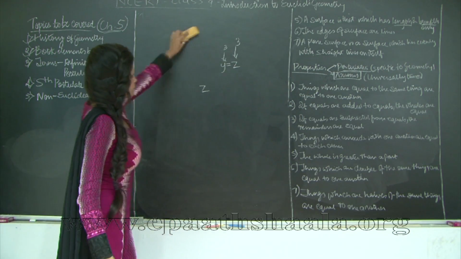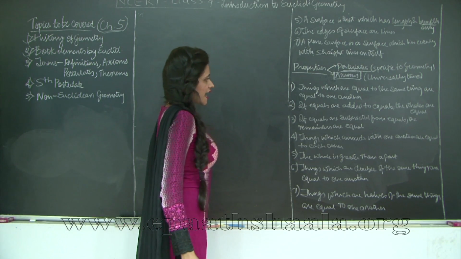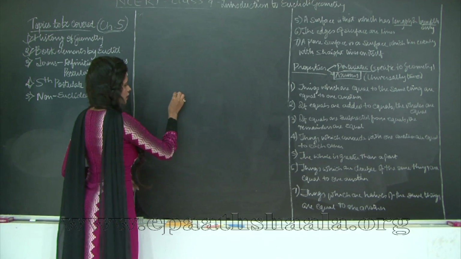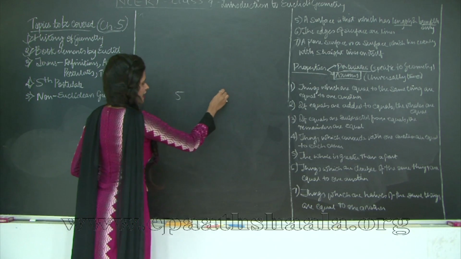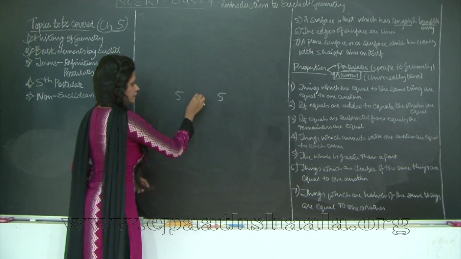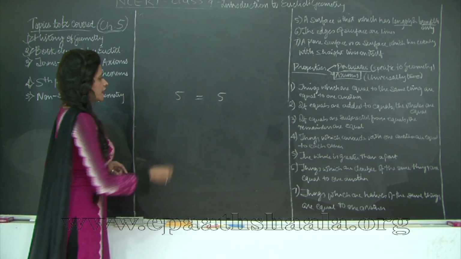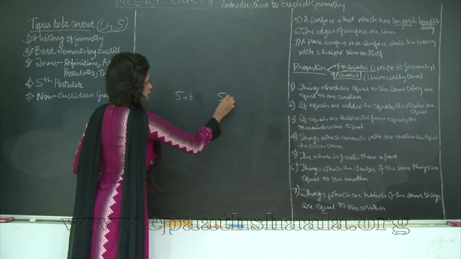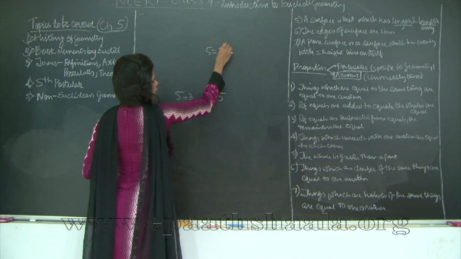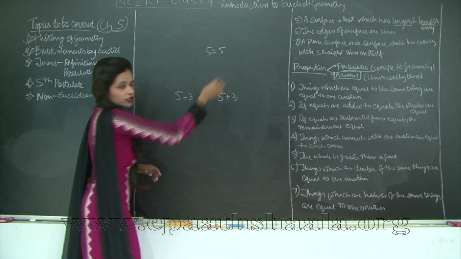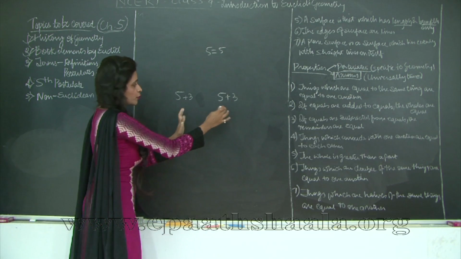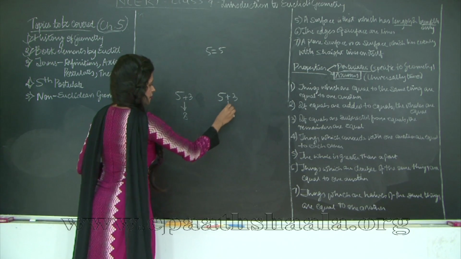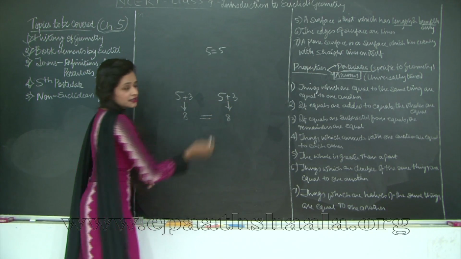Now the second axiom. If equals are added to equals, the wholes are equal. That means if I have two numbers, let's say 5 and 5. So 5 is equal to 5. Now if I add a number 3 to both sides, will my resultant output be equal? Let's check. 5 plus 3 is going to give me 8 and 5 plus 3 is going to give me 8. So obviously the result is equal.